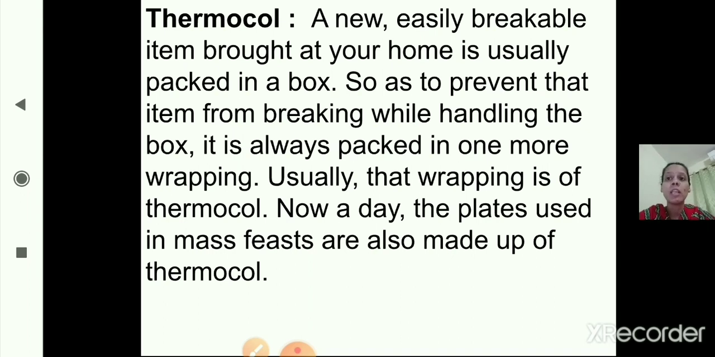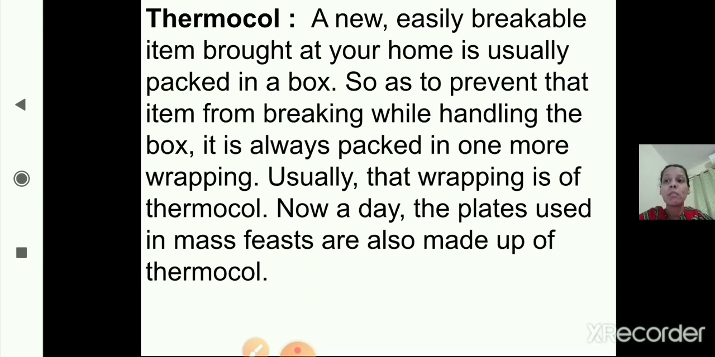A new, easily breakable item brought to your home is usually packed in a box. To prevent the item from breaking while handling the box, it is packed in one more wrapping, usually of thermocol. Whenever we buy something new from outside, like a television, refrigerator, or washing machine, you see inside that cardboard wrapping there is one more wrapping. Yes, that is thermocol. So all of you have seen thermocol.